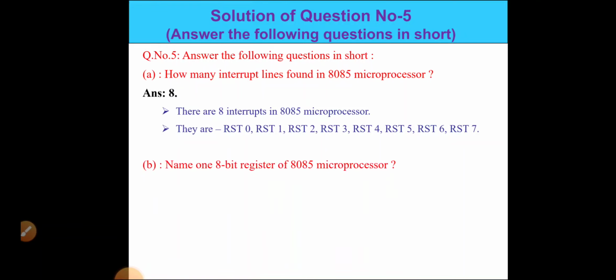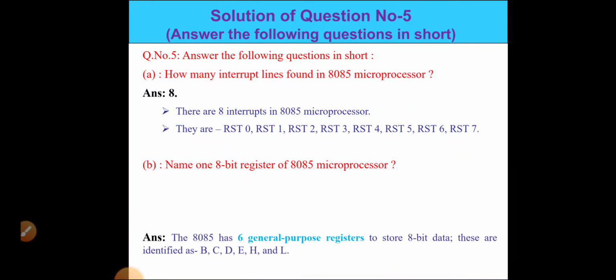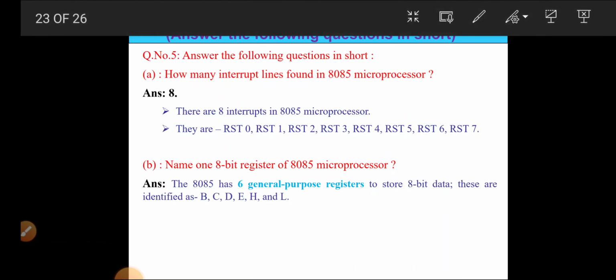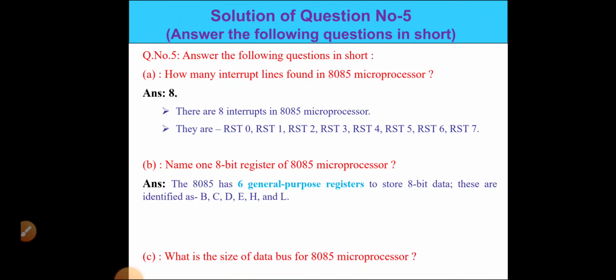Next, name one 8-bit register of the 8085 microprocessor. There are 6 general purpose registers in the 8085 microprocessor to store data, and these are B, C, D, E, H, and L. All of these are 8-bit registers. If you write any of these, B, C, D, H, the answer will be right.